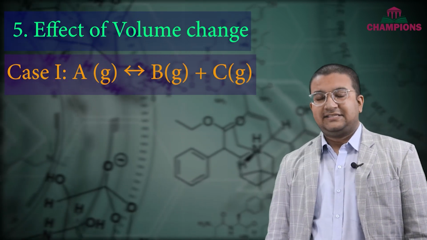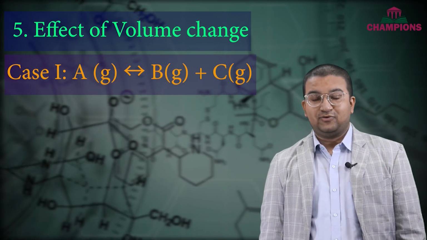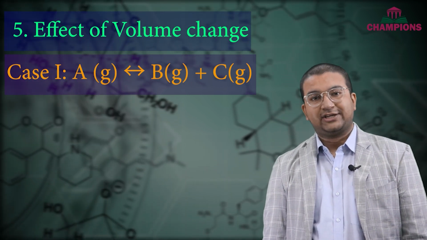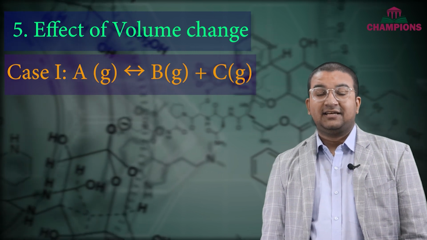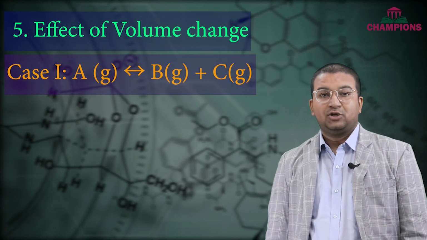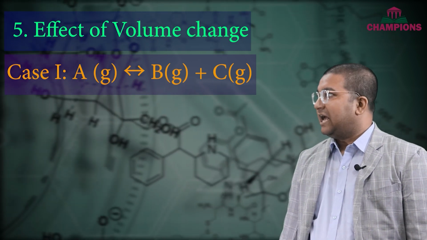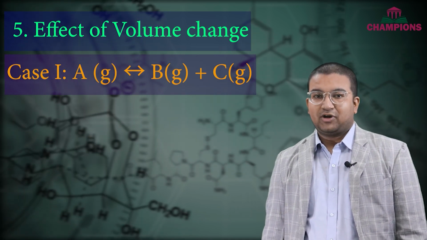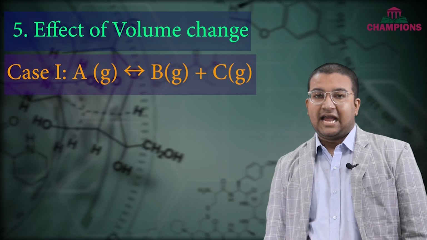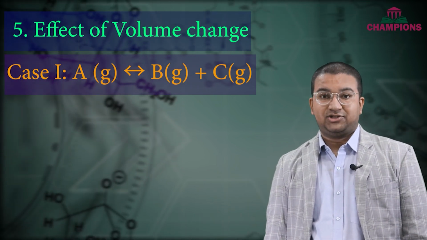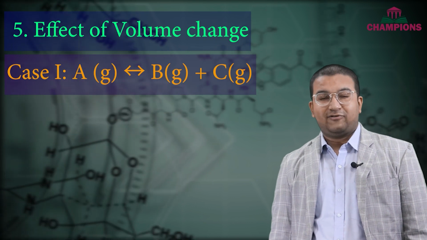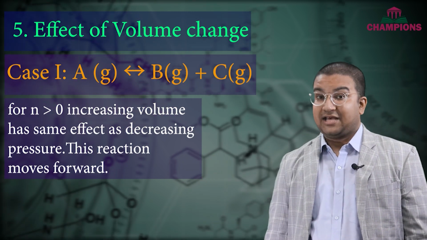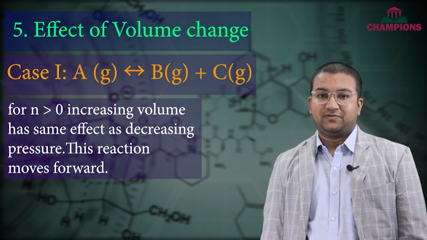In the first case, when we try to increase the volume, it also means that we are trying to decrease the pressure. Now the system will try to move in such a direction for which pressure increases. So how does it do it? As we see in this reaction, A equals B plus C, the product side has more moles, so more pressure, and the reactant side has fewer moles, so less pressure. By increasing the volume, we have already reduced the pressure. The system will try to increase the pressure by moving in the forward direction because that produces more moles of gas and therefore pressure will be increased.